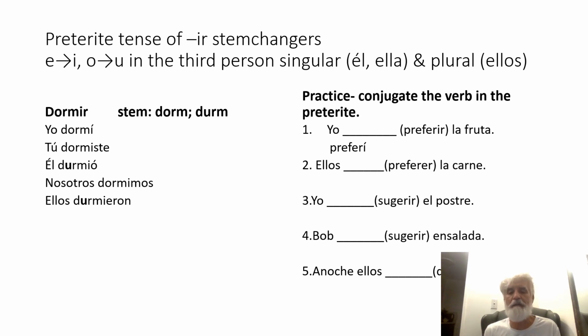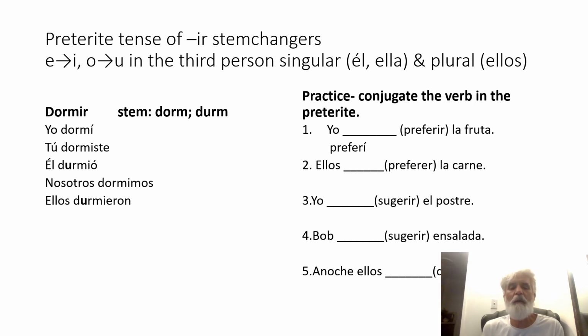Now look at that verb preferir. And I'm sorry, there is a spelling error here. It should be preferir, IR ending, but it's actually good that there is this slight typo here, just to bring this to your attention. You need to be aware whether you're dealing with an AR, ER, or IR verb. Again, this is a mistake. There is no such verb as preferir. It's preferir, as is written in number 1.